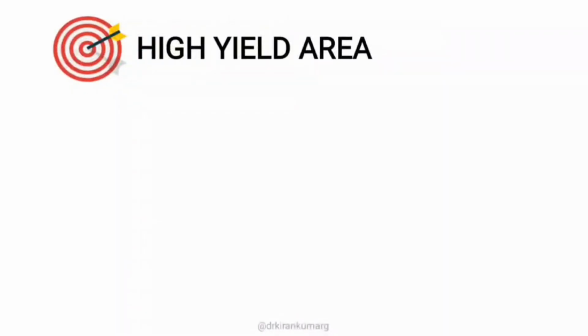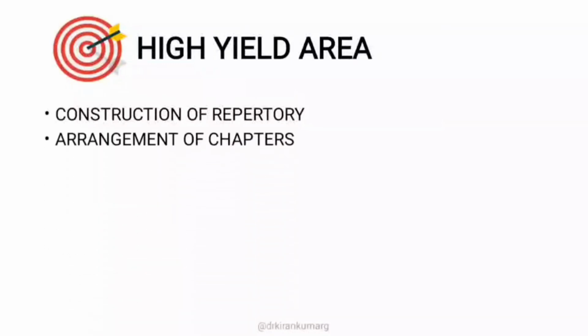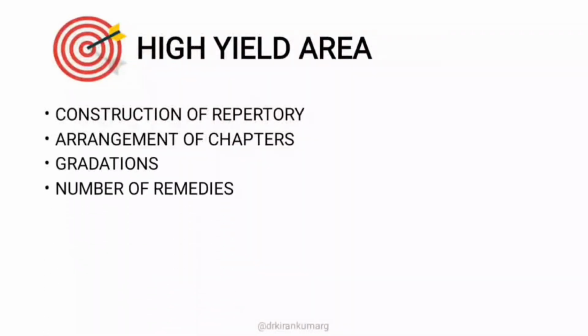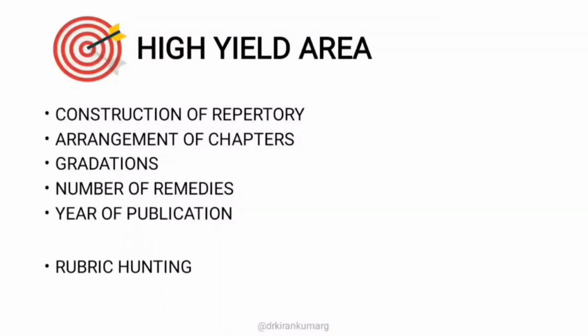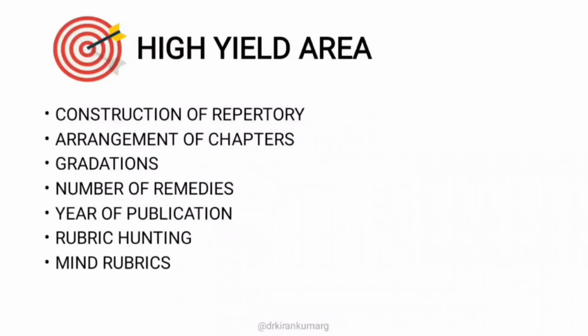As 16 questions have been allotted for the repertory subject, the areas which are very important with respect to AIAPGT 2024 are construction of the repertory, arrangement of chapters, gradations, number of remedies, year of publication, rubric hunting, mind rubrics, as well as single drug rubrics.